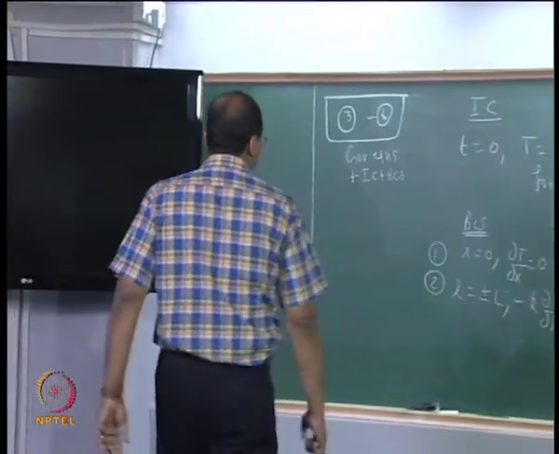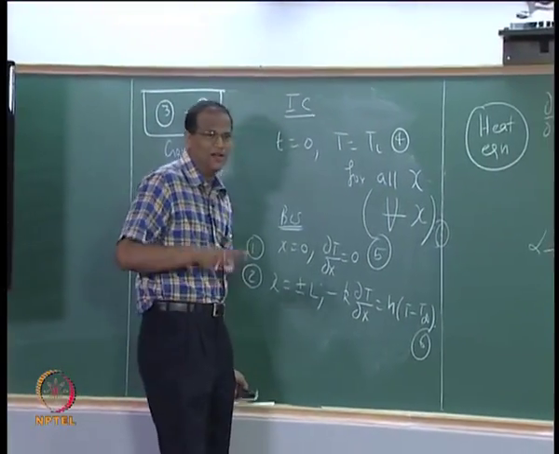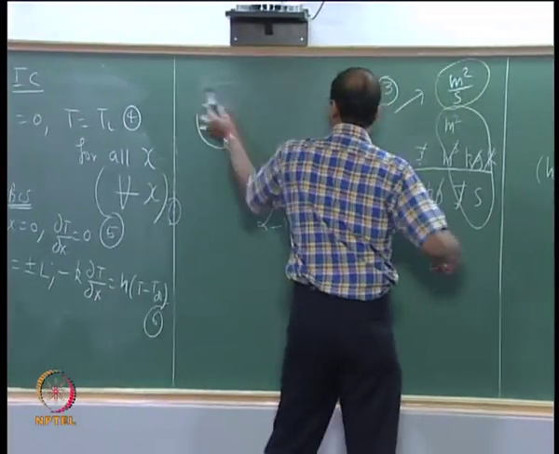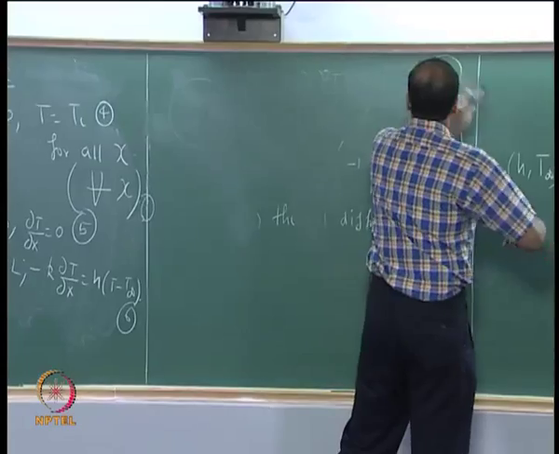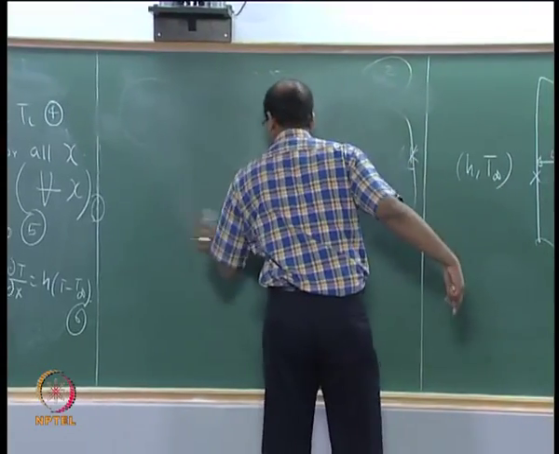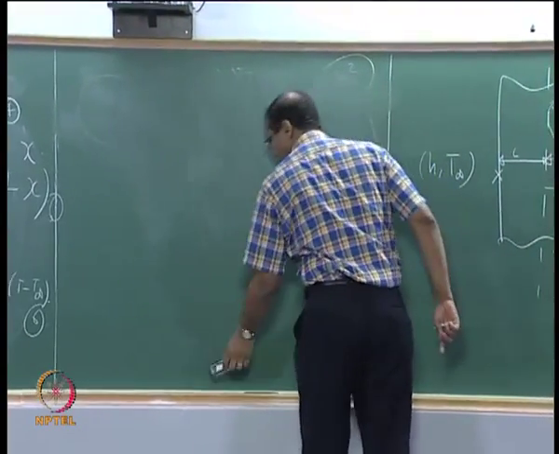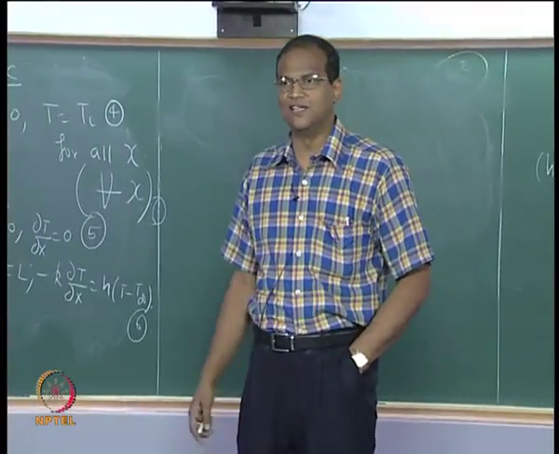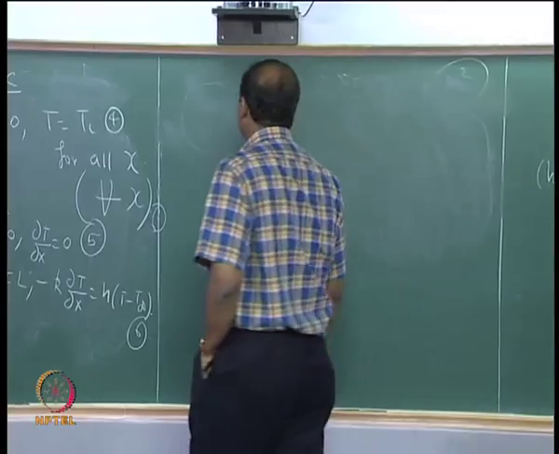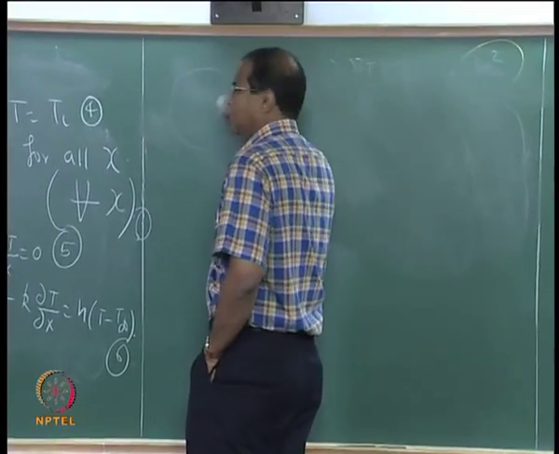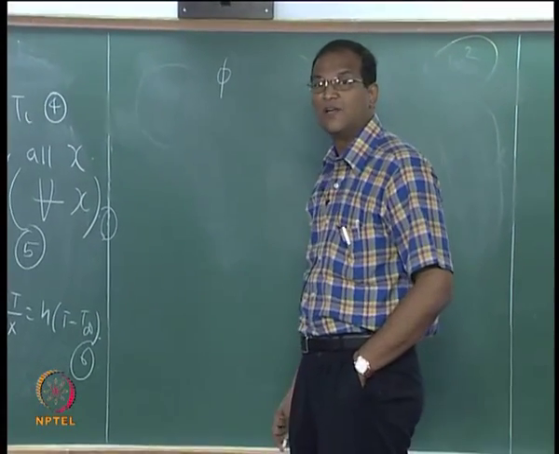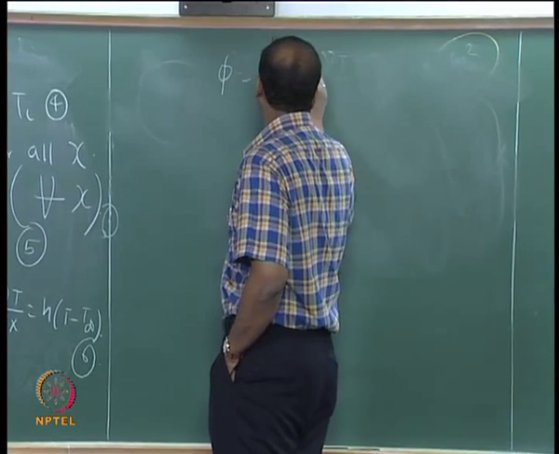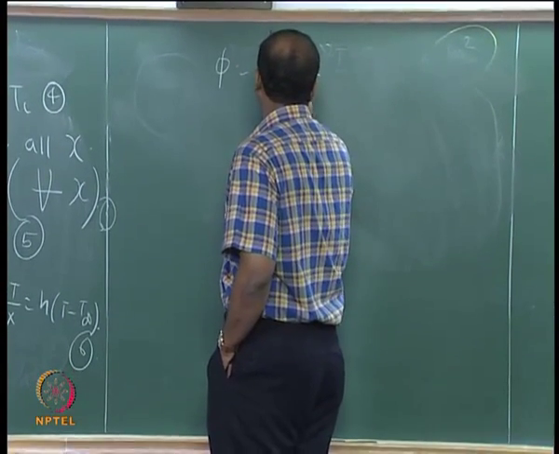Now, I am still trying to dodge by not solving, right. So we are trying to get some physical interpretations. Now, let us try to do some non-dimensionalization or normalization of the equations. I defined a new dimensionless temperature excess, which I call phi, equal to T minus T infinity by Ti minus T infinity.